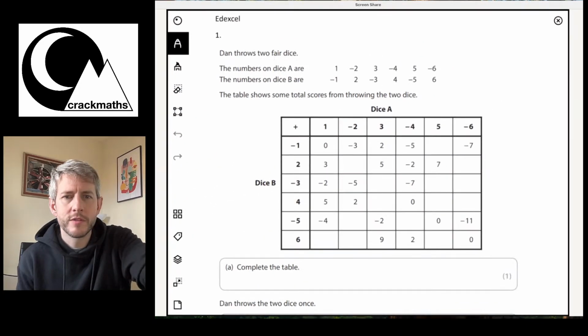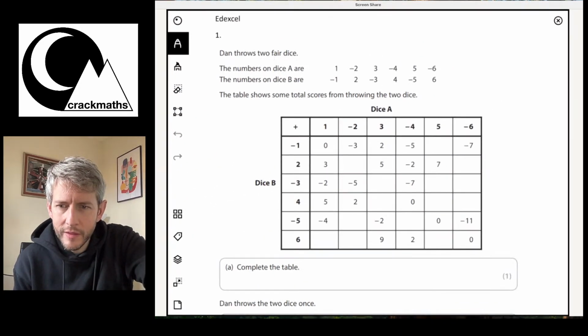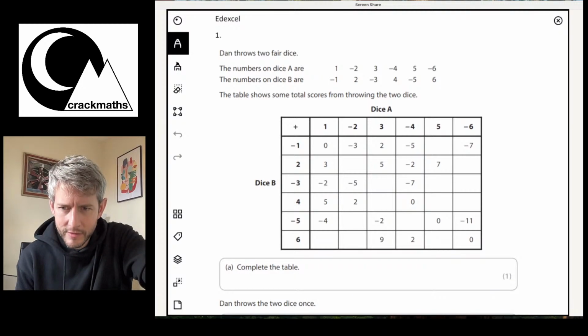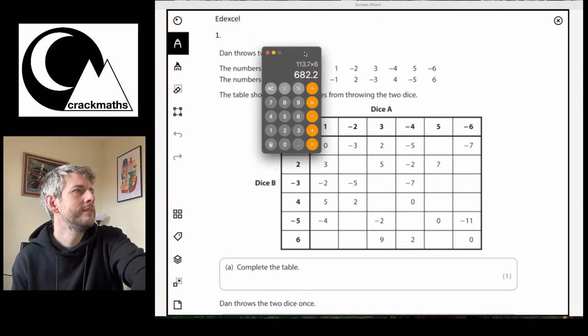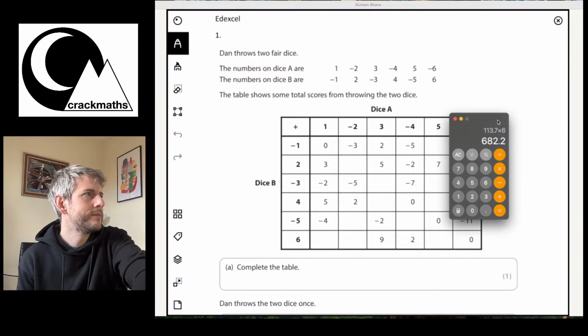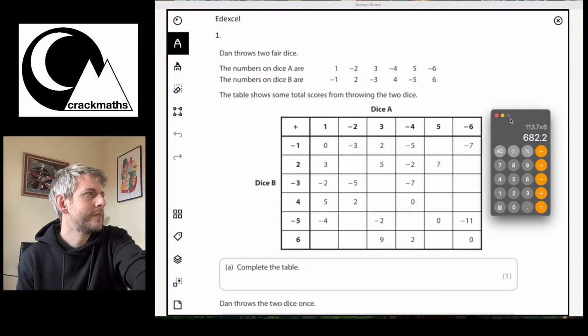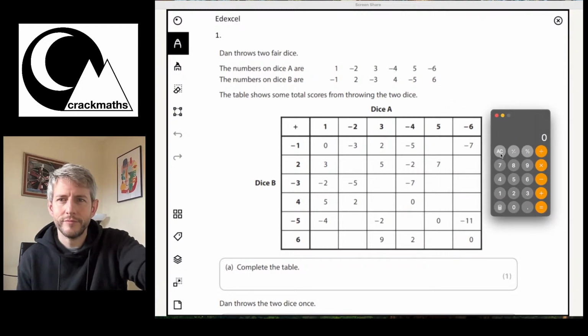So I'm just going to fill the screen there. I'm going to get my calculator. I can drag this over here. Right, so it's always useful to have. And then let's just go back here.